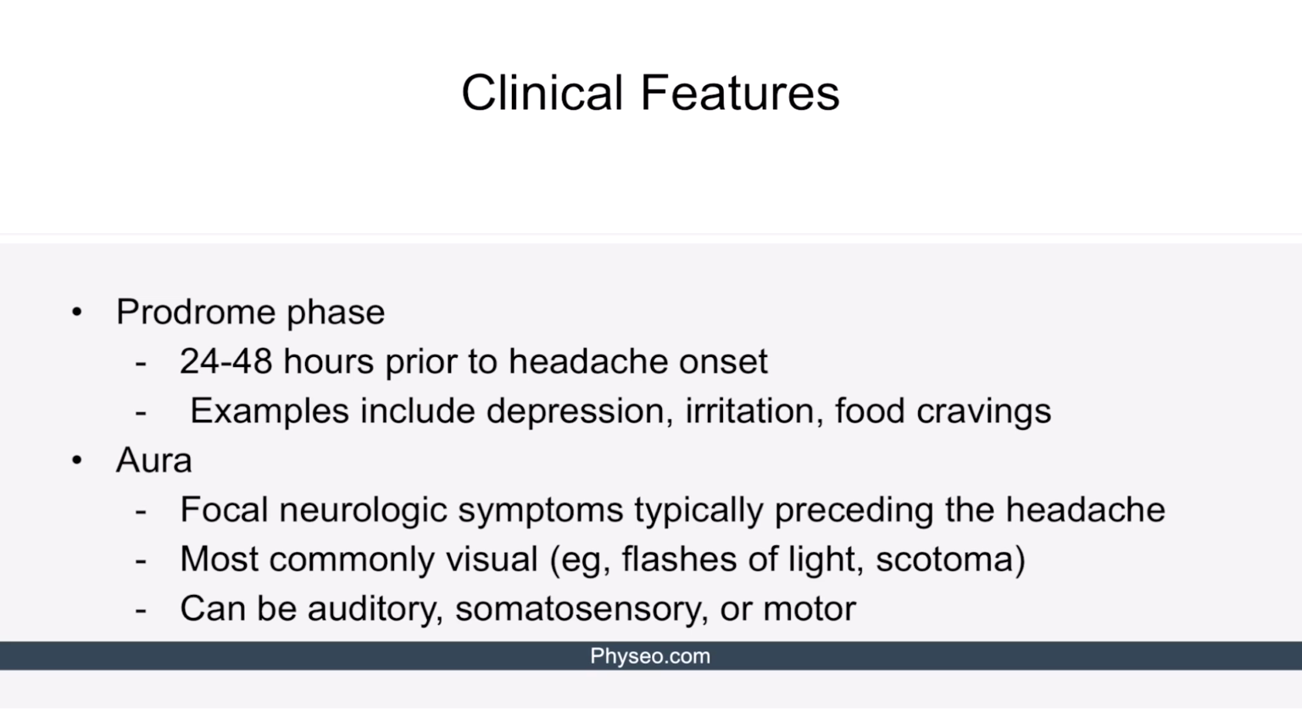The migraine attack may first start with a prodrome phase that occurs 24 to 48 hours prior to the headache onset. Patient in this phase can experience feelings of depression, irritation, and food cravings. The second phase is aura. Aura presents as focal neurologic symptoms that typically precede the headache. These are commonly visual symptoms. For example, patient may experience seeing flashes of light or complain of scotoma. The aura can also, less frequently, be auditory, somatosensory, or motor.